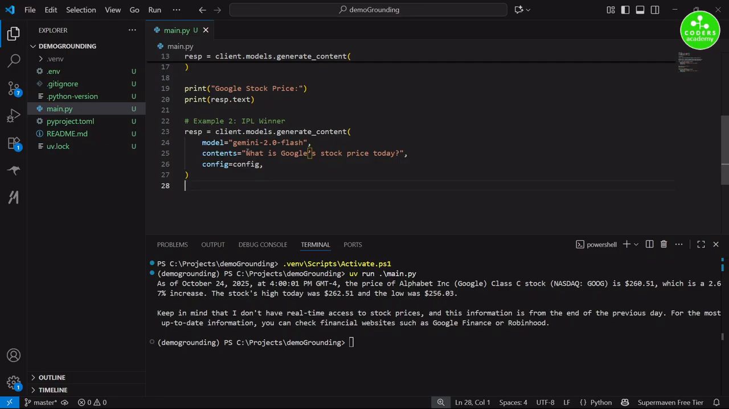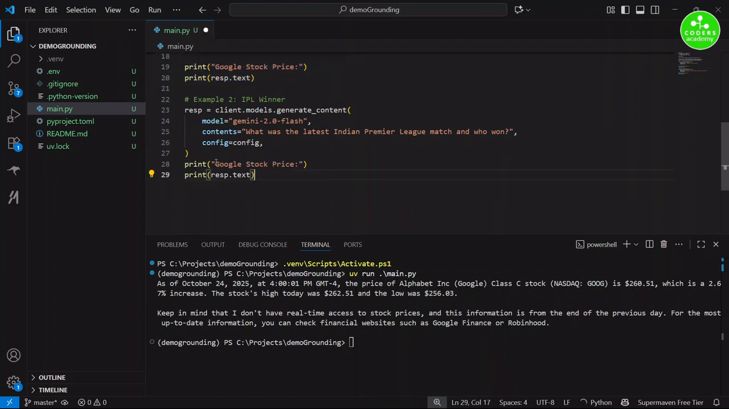What we will do is we'll just change the prompt a little bit. What we'll say is, what is the latest IPL match and who won it? Okay, and then finally we'll do a print of the response.text. So I'll copy the lines from above. I'll change the output here, IPL latest match. Okay, and now we will run the code like we did before.